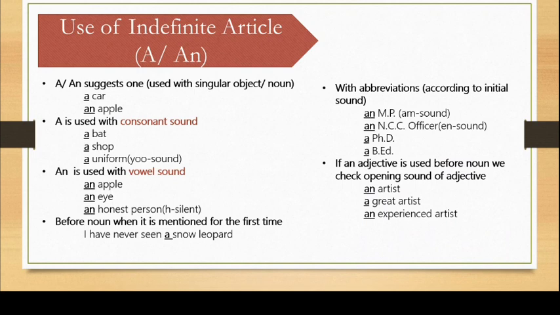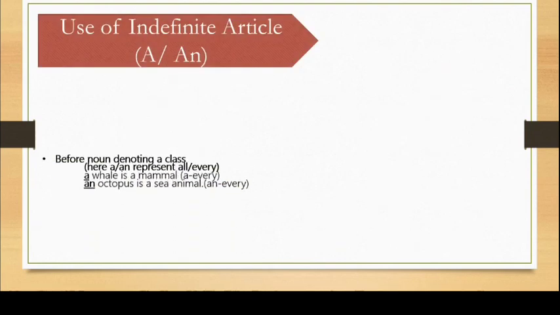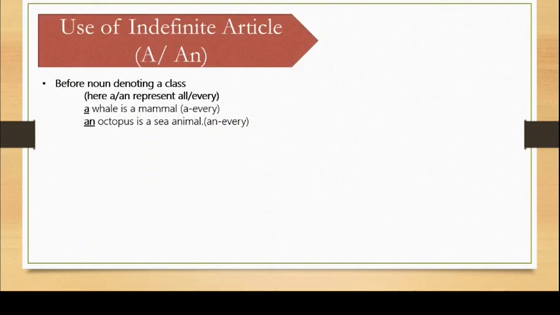Now we'll see some more uses of indefinite article. First, before noun denoting a class. Whenever the noun is representing a class, a group of something, then we use a or an. For example, a whale is a mammal. Here, the word whale is used for every whale. So a is used in place of every. Every whale is a mammal. Same way, an octopus is a sea animal.